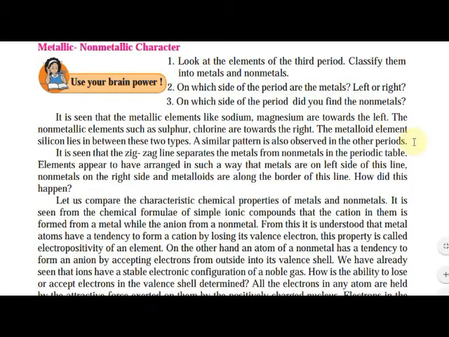Third periodic trend is metallic and non-metallic character. Here, what is given first? Look at the elements of the third period. Classify them into metals and non-metals.